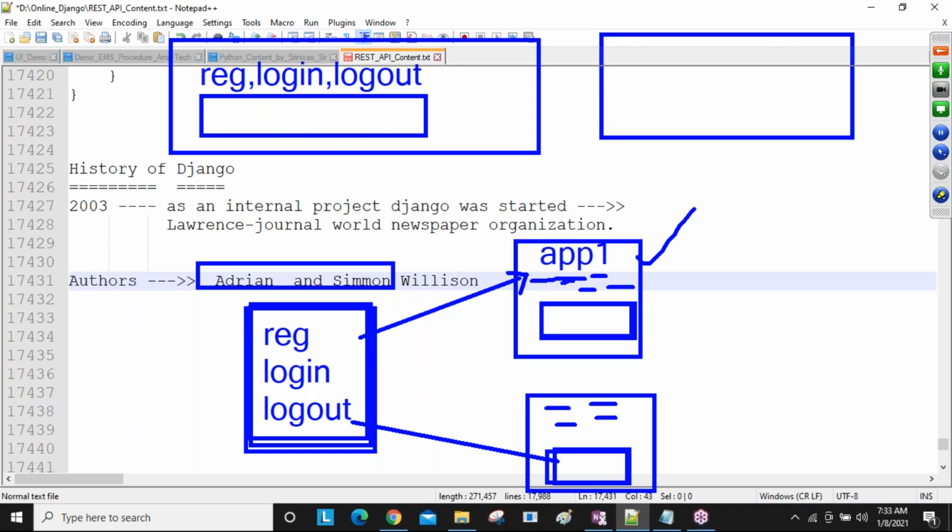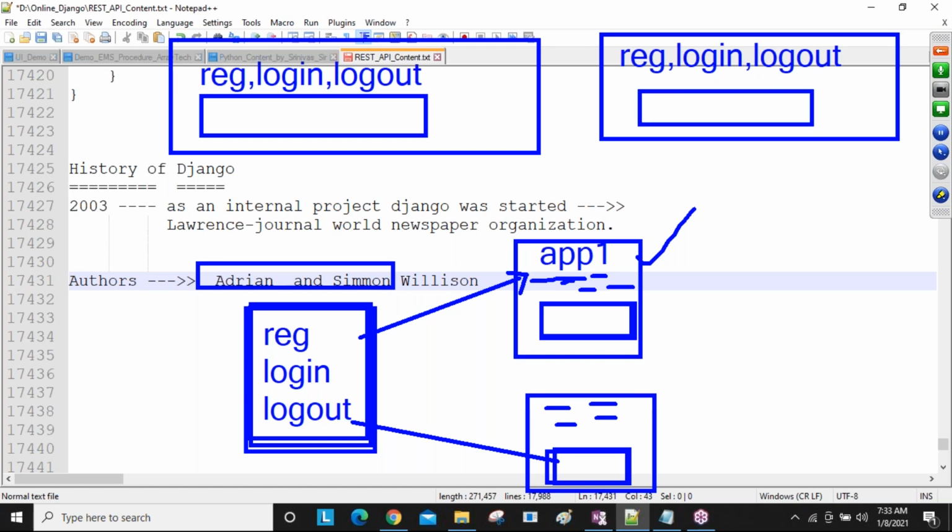Here one more application is there. Here also registration, login and logout are all there, and then separate code is written for this application. This one is Book My Show related, and that one is Amazon site related, for assumption. Both have different presentations, different requirements, different behaviors.